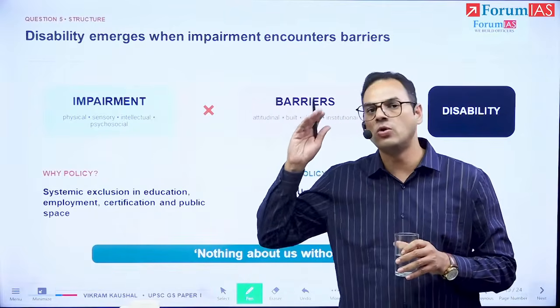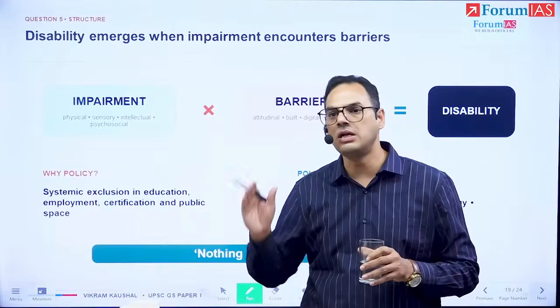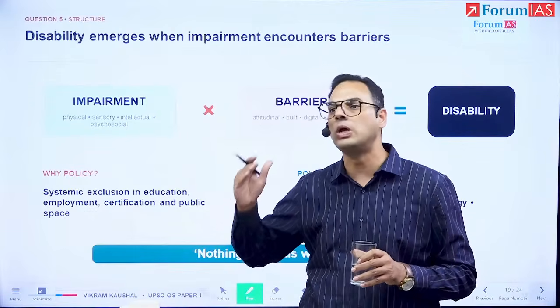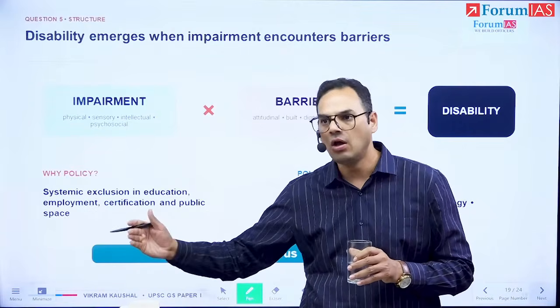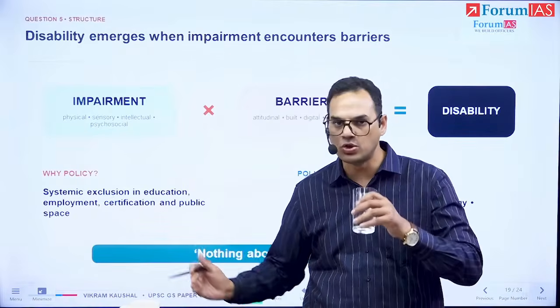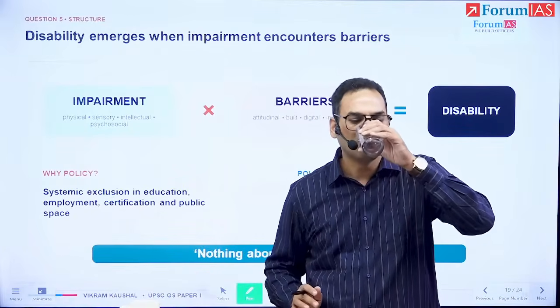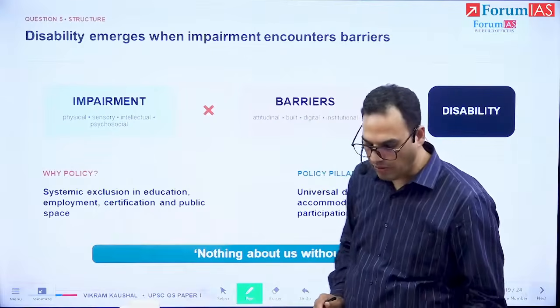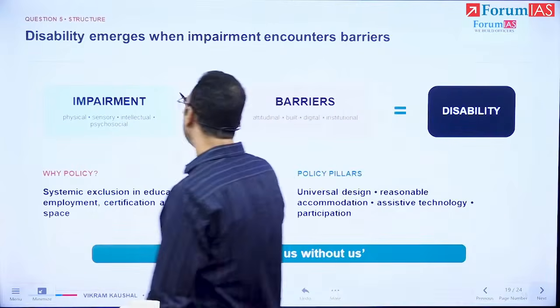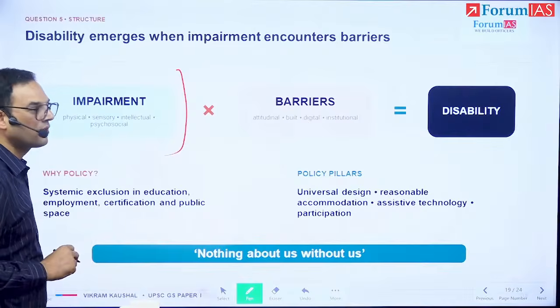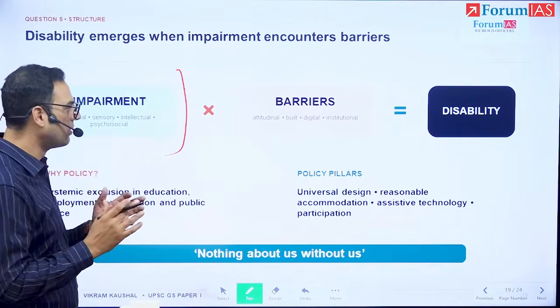And the first thing we are going to emphasize is that disability is not simply equatable to impairment, a physical or a mental issue that somebody is going through. That is not disability, because that impairment in itself is just a situation.